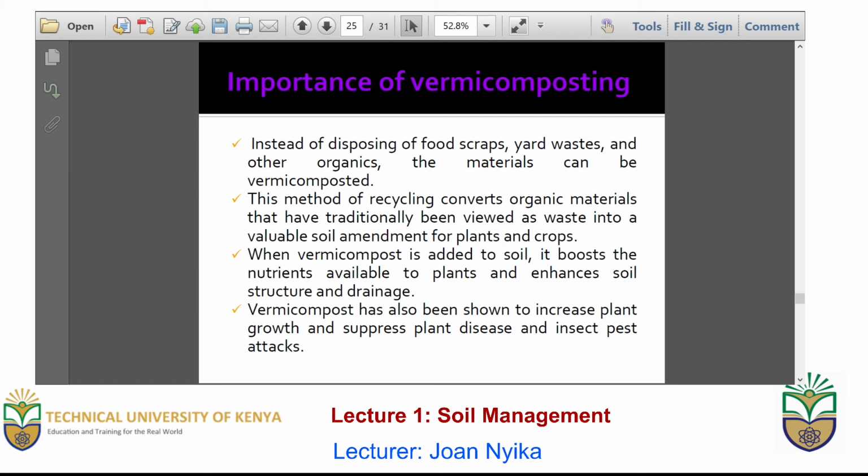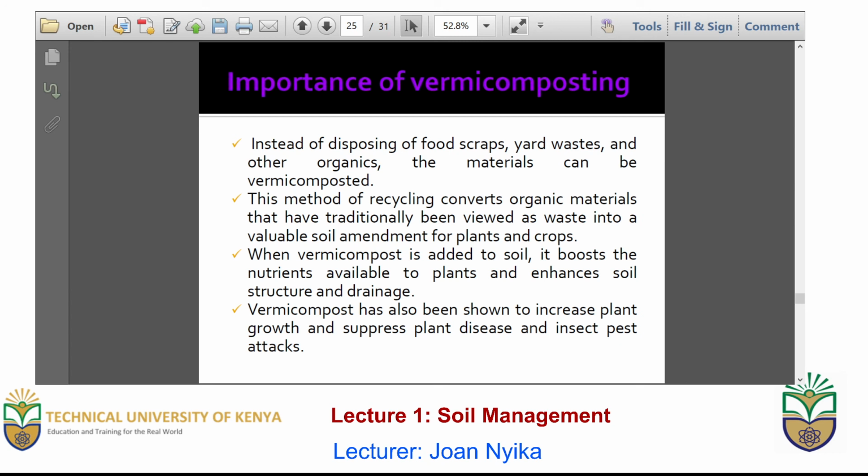But what is the importance of vermicomposting? Just like soil organic matter, it ensures that the soil structure is well made and plants can aerate and have adequate soil organic matter, and it also supplies some of the important nutrients to the plant.